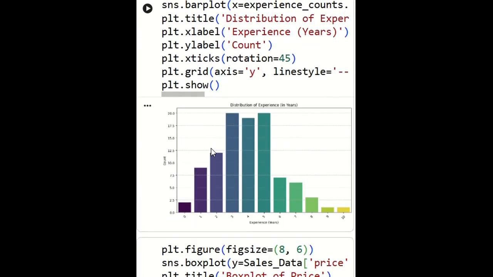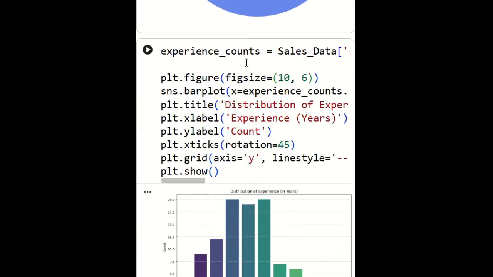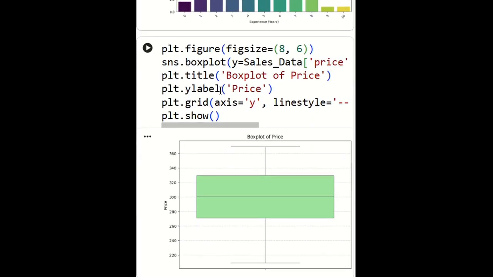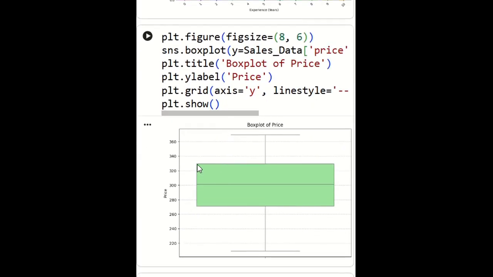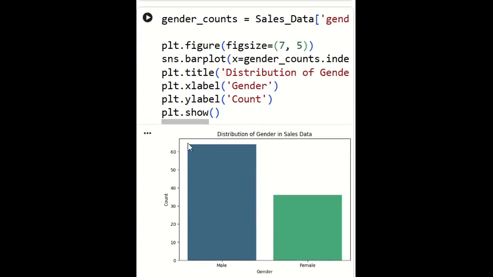Again, we're trying to get a count of experience, on how many engineers were experienced. Sales data, distribution of experience in years. Next, we are going to plot a box plot. We have the 75th percentile and 25th percentile. We don't have any outliers here. We have tried to plot a box plot for the price and gender count for the sales. How many people were male and female?